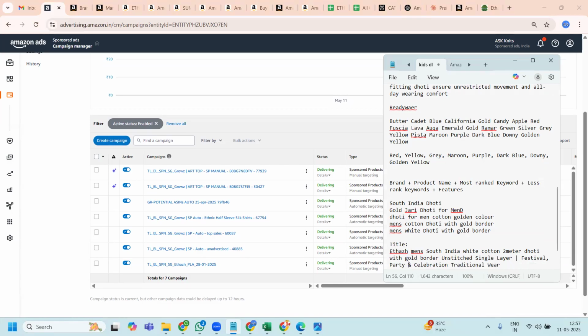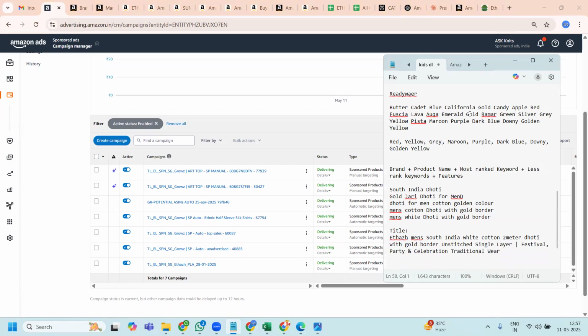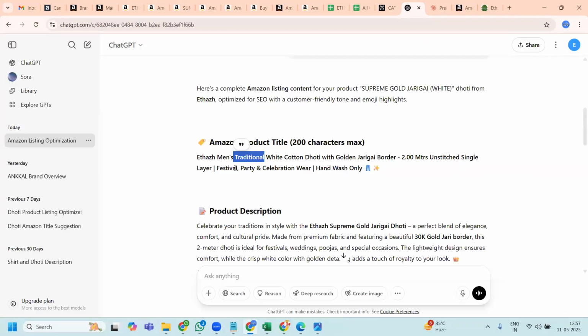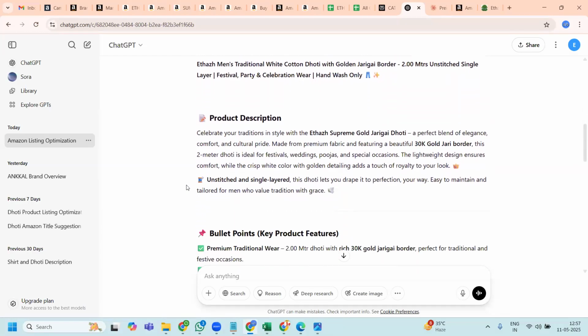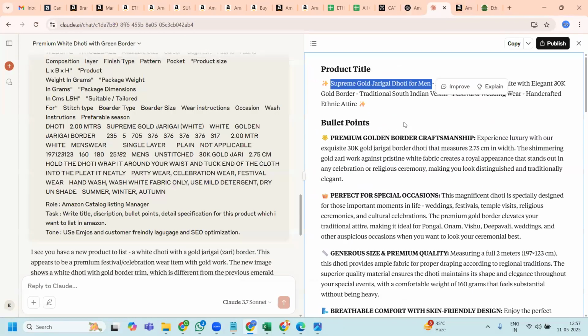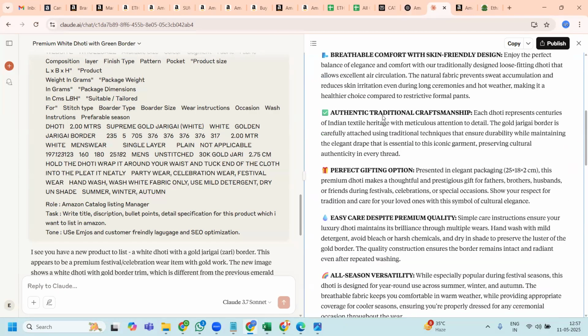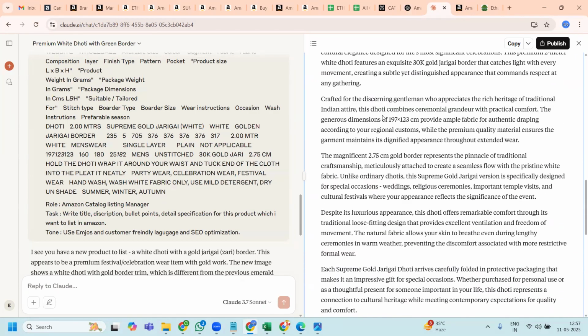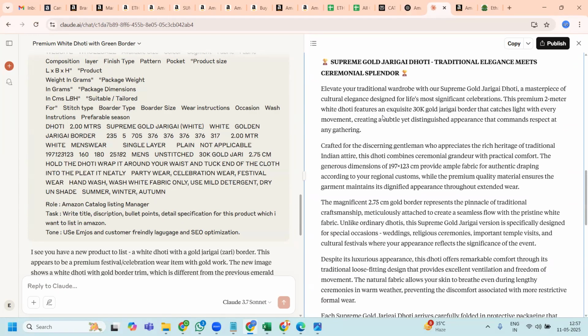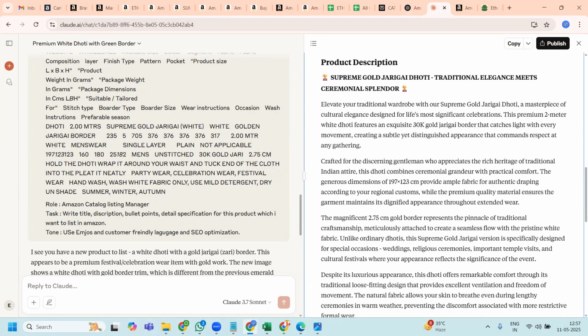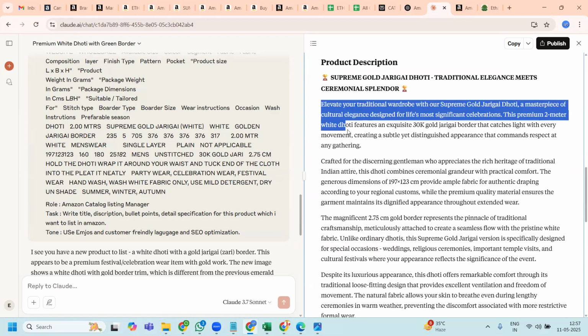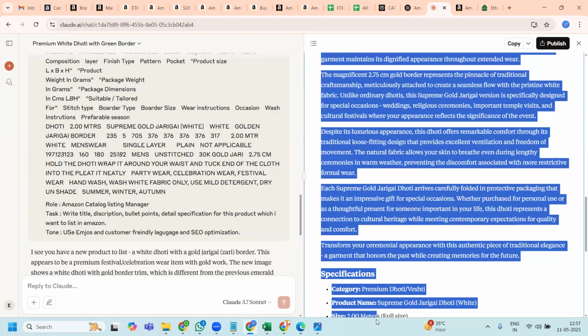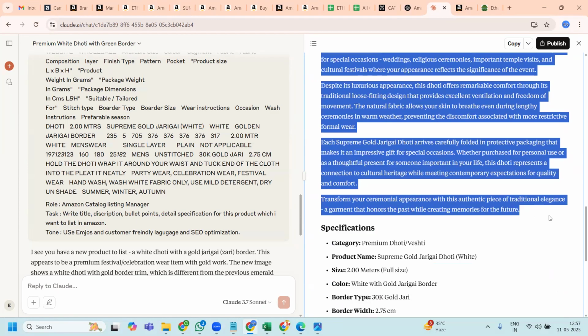Okay. And then I have the description. This is the product description. Like last time I said, whenever you are writing the product detail description, take the maximum space, maximum characters provided. So I will use Claude as the option, since it has given me more information. So I will use this description to list my product.